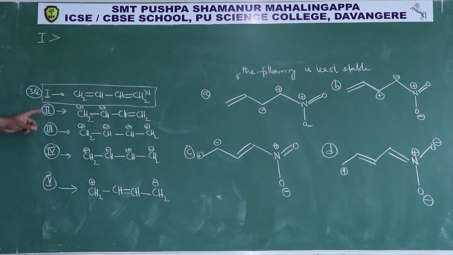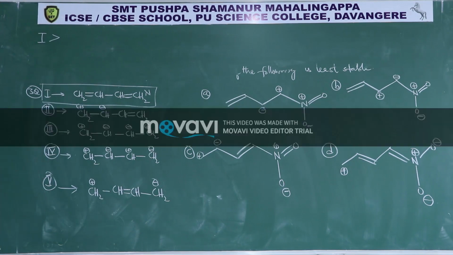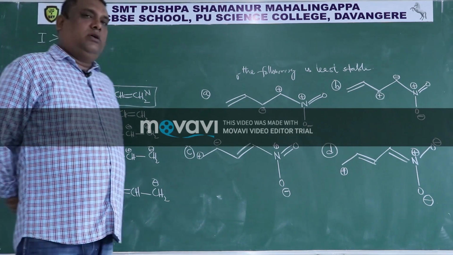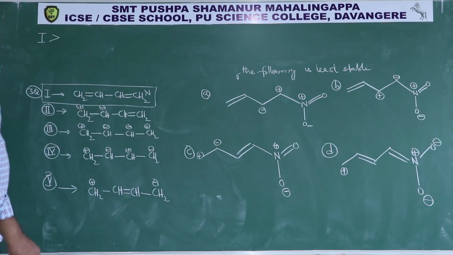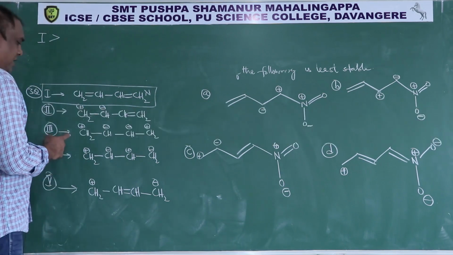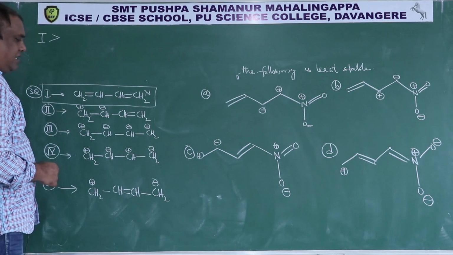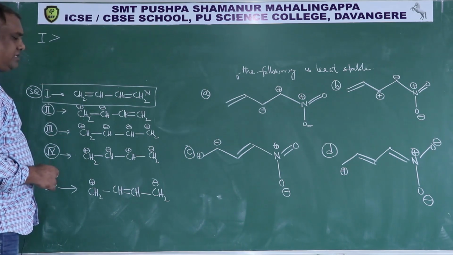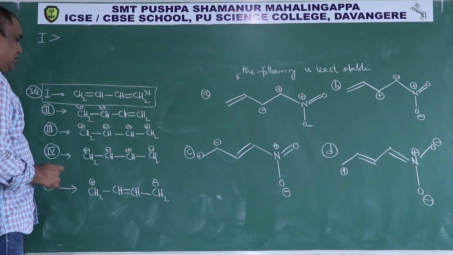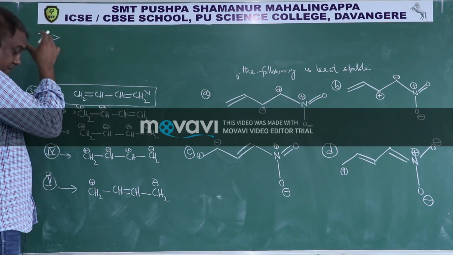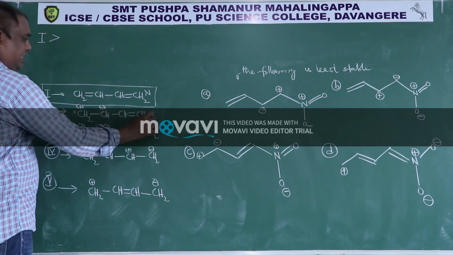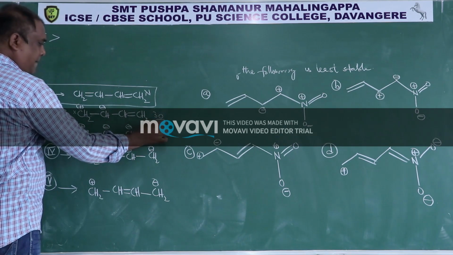Now all these 4 are charged structures. Among the charged structures, you have to see the number of octets. Wherever a positive charge is there, it will be having only 6 electrons, so this is not an octet. 3 octets here, 3 octets.